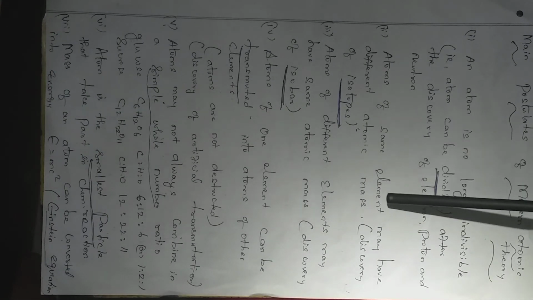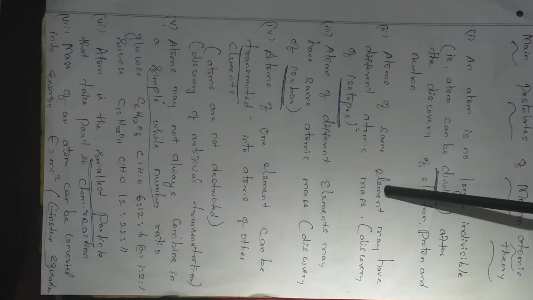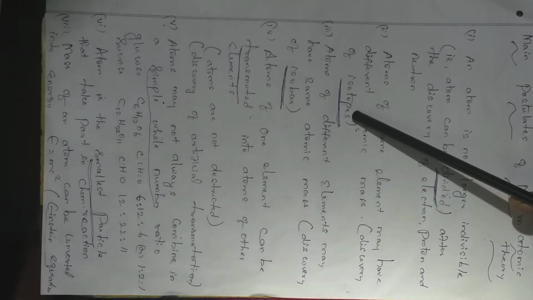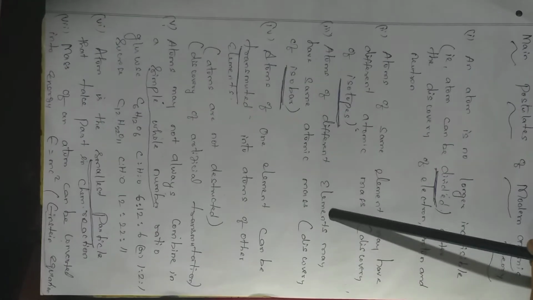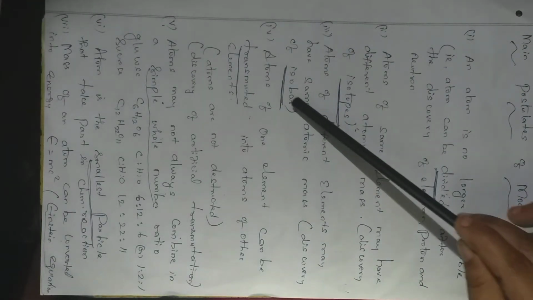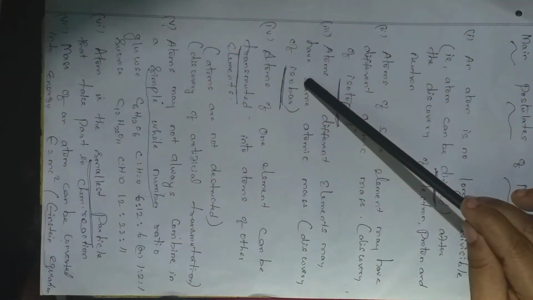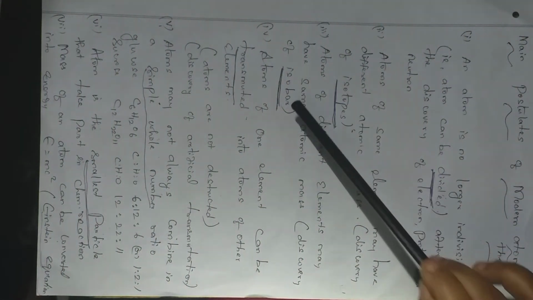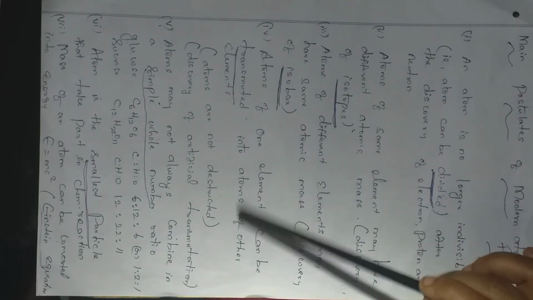Second point, atoms of the same element may have different atomic mass, because atoms of the same element have the same atomic number, but they differ in their atomic mass. That is after the discovery of isotopes. Here the isotope definition comes. Next, atoms of different elements may have the same atomic mass. That is after the discovery of isobars. For this explanation, the isobar definition comes. Atoms of different elements differ in their atomic number but are similar in their mass number. So isotope, here isobar.